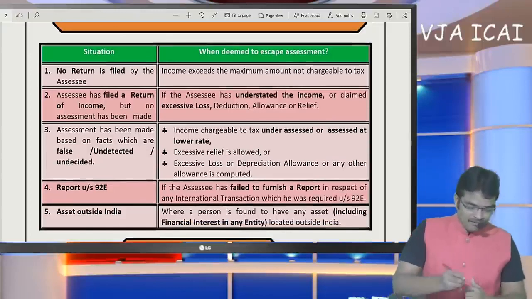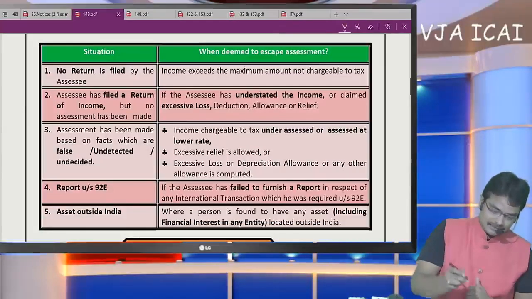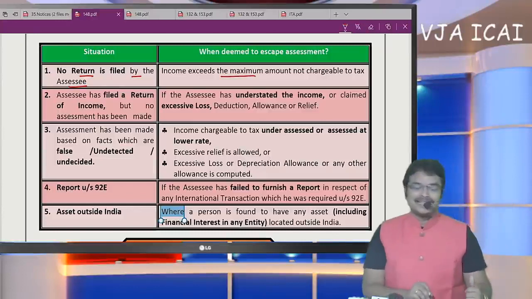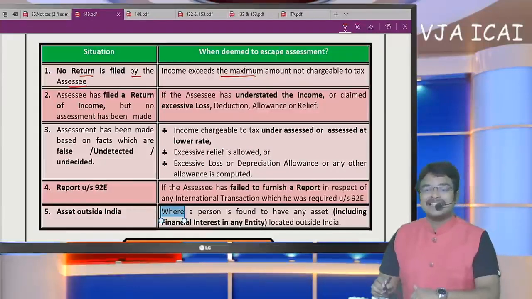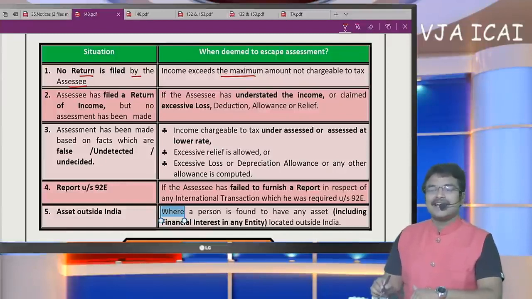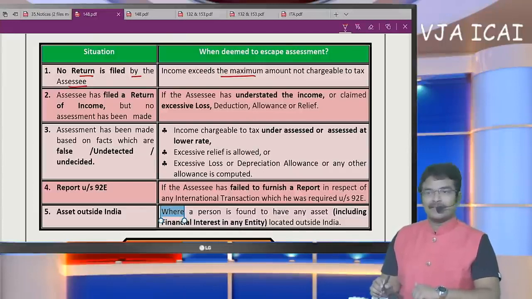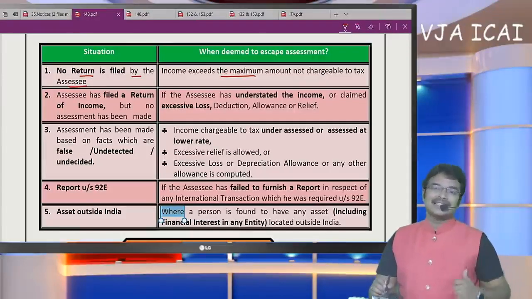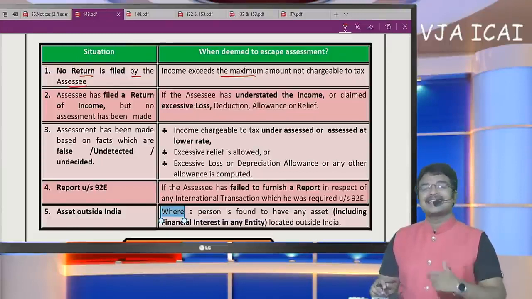Point number 1, when no return is filed by the SSC, if SSC does not file any return of income, but if income exceeds basic exemption limit, it is called as income escaping. Generally, if SSC does not file his return of income, notice will be issued under section 142 subsection 1. But what is the difference between 142 subsection 1 and income escaping assessment notice under section 148? 142(1) will be issued without any reason to believe that SSC has escaped the income.